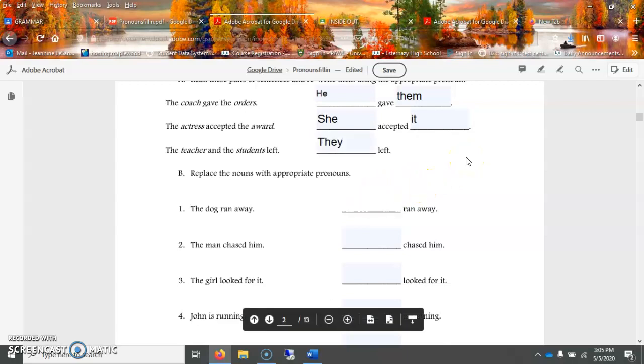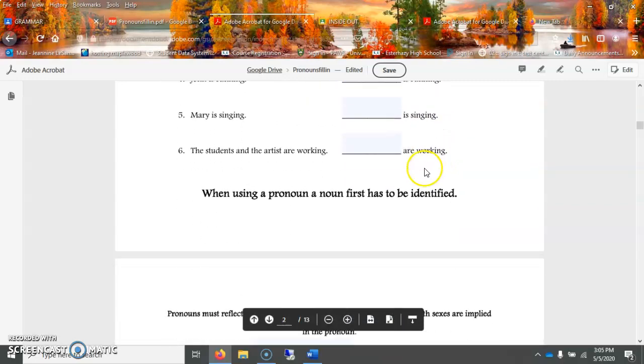Now, replacing the nouns with the appropriate pronouns here. So the dog ran away, it ran away. The man chased him, he chased him. So see if you can fill in the rest of those blanks.